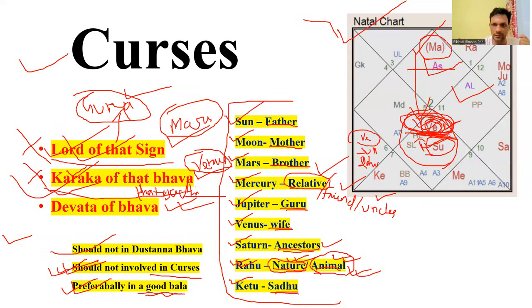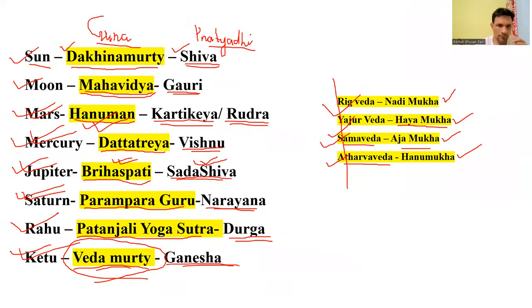So for this Venus, the Karaka of this house is Jupiter, and if Jupiter is not involved in a curse, or Jupiter is well placed, then the native may worship Lord Sadashiva to get out of the curse, to reduce the suffering the native is getting from the curse.